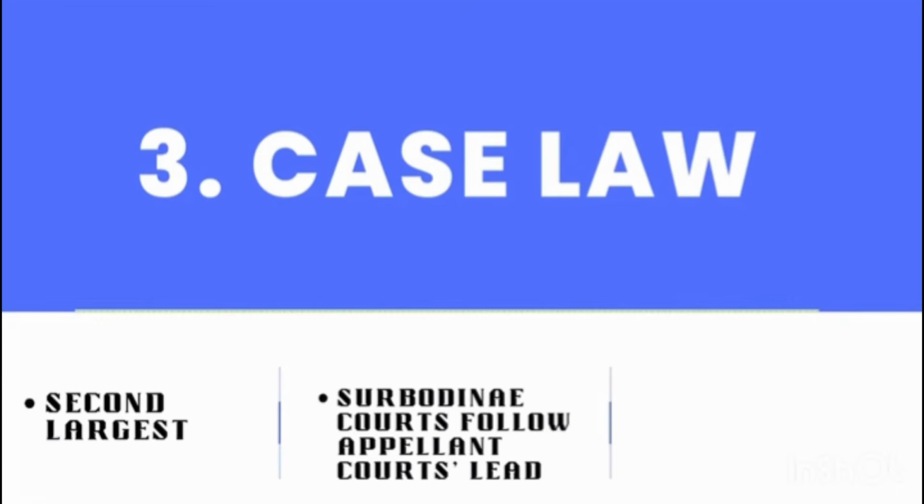When subordinate courts are judging a certain case, they will consider how that case was judged in the superior courts. The superior courts that we have are the Supreme Court, the High Court, and others. They consider how a case was judged in the superior courts, and that's how they will judge it as well. They will just follow what is there. That is case law.